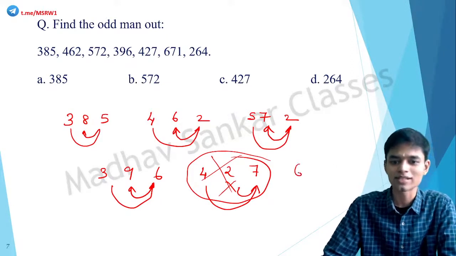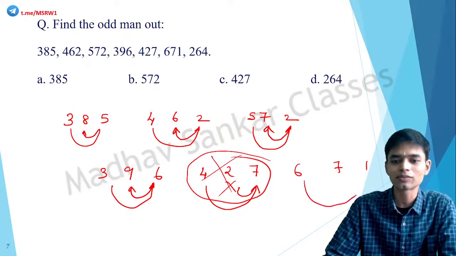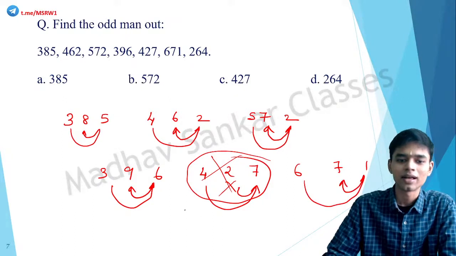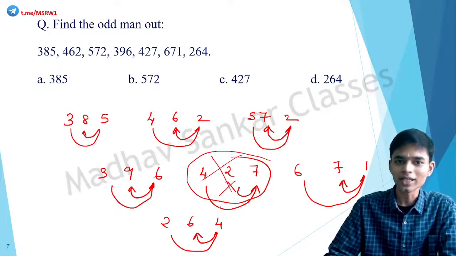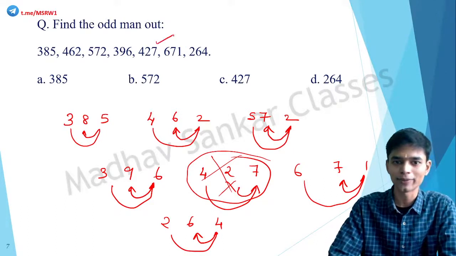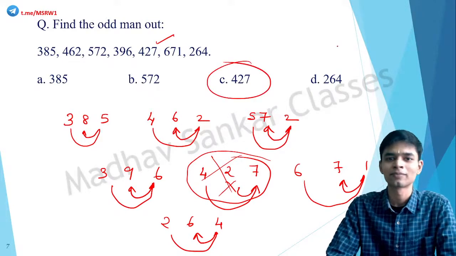Let's check the other ones. 671. 6 plus 1 is equal to 7. And last one, 264. 2 plus 4 is equal to 6. Got it? So the only term that does not fit this pattern is 427. So that is your answer.